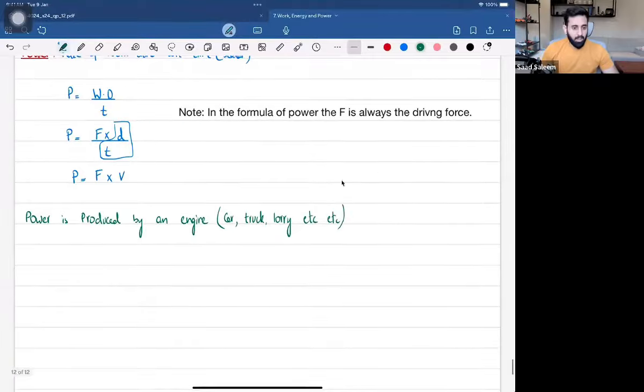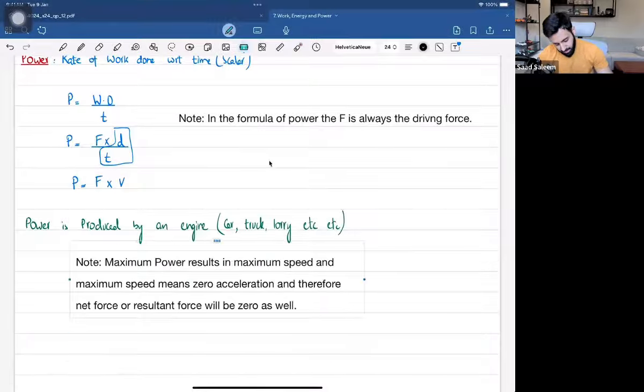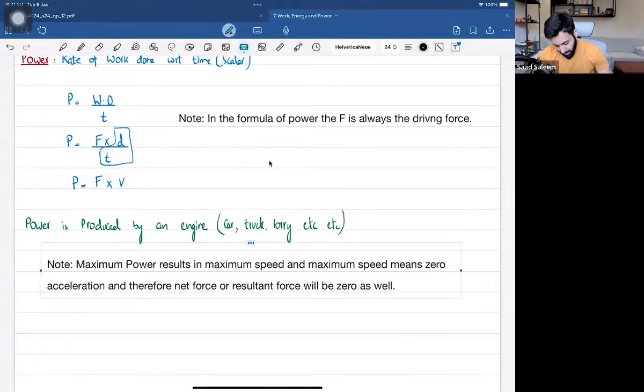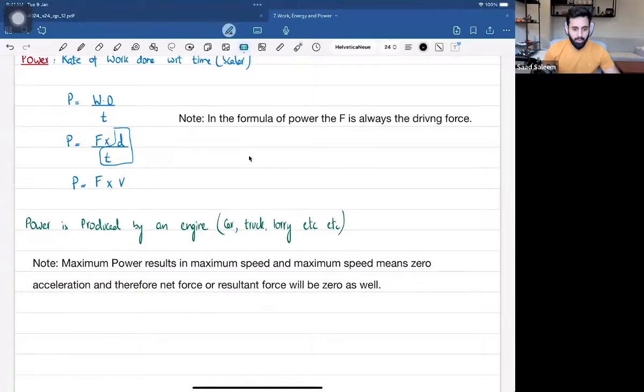Now, another important key point is sometimes the question will ask you for the maximum velocity or the maximum speed. Maximum speed basically results in maximum power. If you think about it, imagine that the driving force is constant. The maximum speed will result in maximum power. So another important note, here it is. Maximum power results in maximum speed, and maximum speed means zero acceleration, and therefore net force or resultant force will be zero as well.